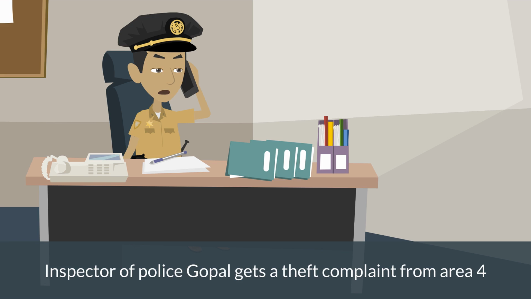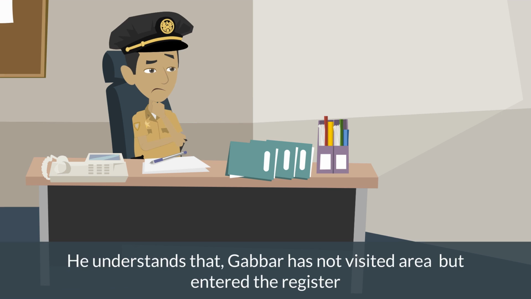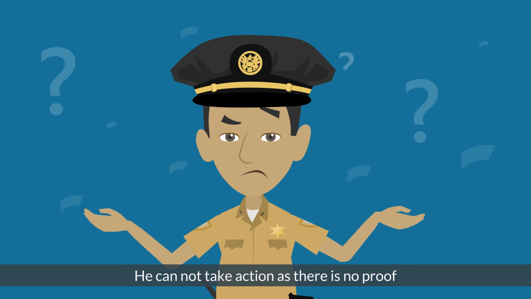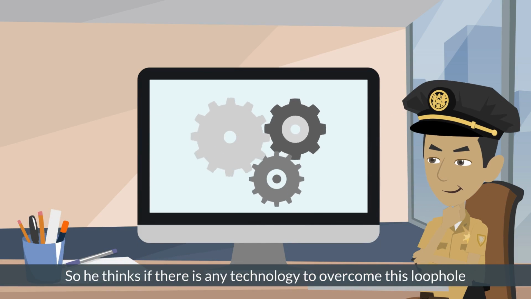Inspector of Police Gopal gets a theft complaint from Area 4. He understands that Gabbar has not visited the area but has entered the register. He cannot take action as there is no proof. So he thinks if there is a technology to overcome this loophole.